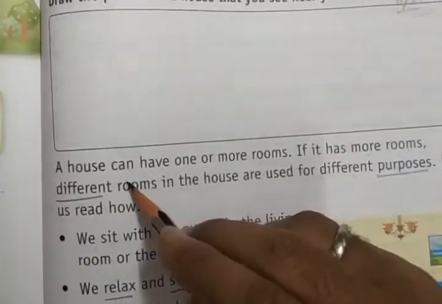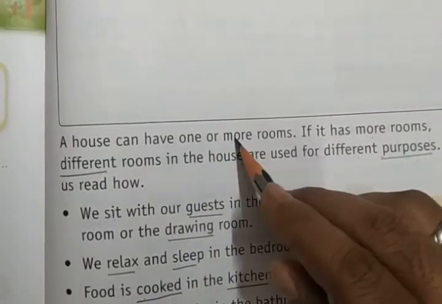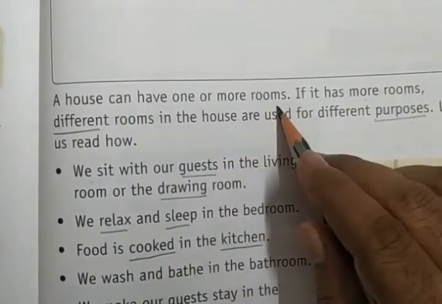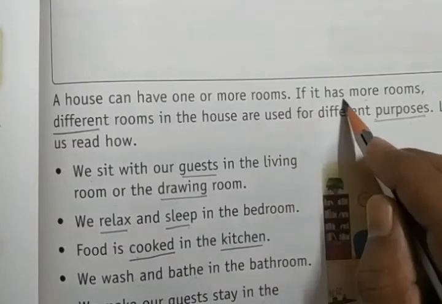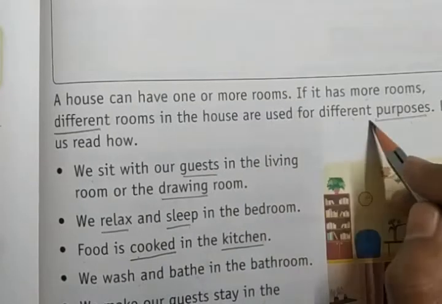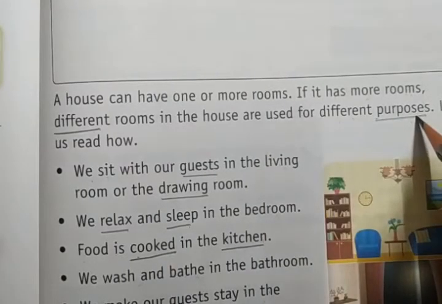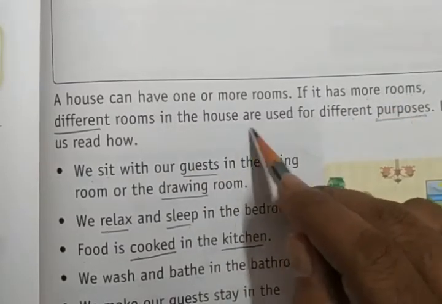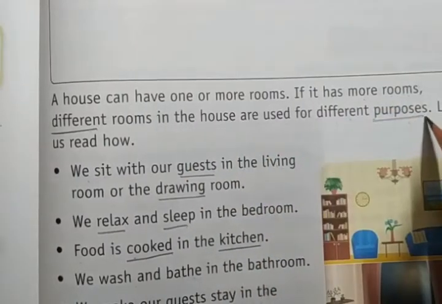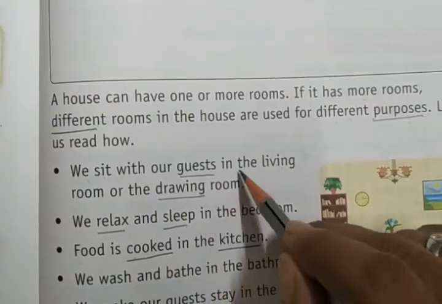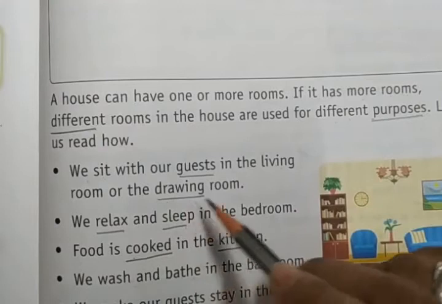A house can have one or more rooms. If it has more rooms, different rooms in the house are used for different purposes. Let us read how. We sit with our guests in the living room or the drawing room.